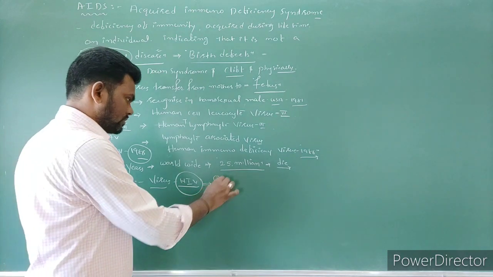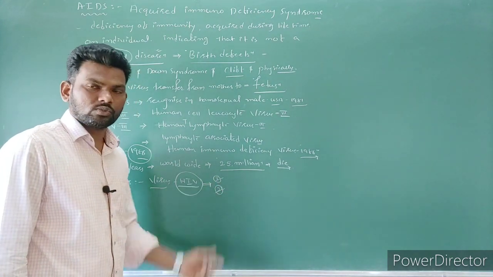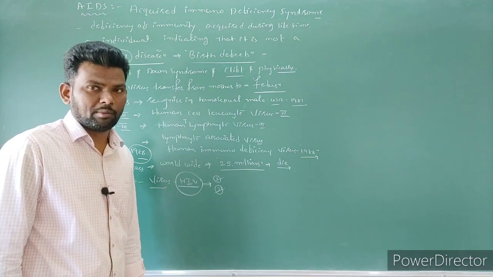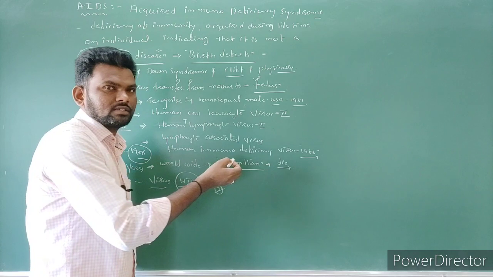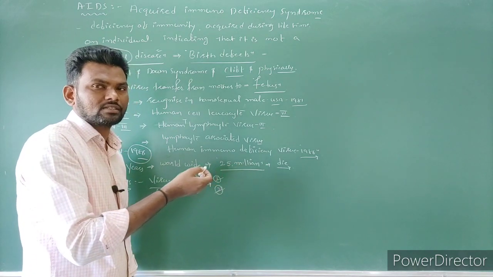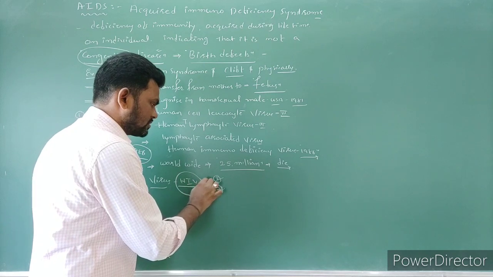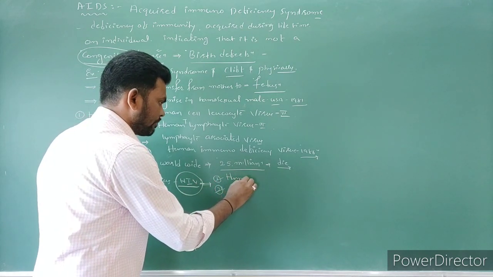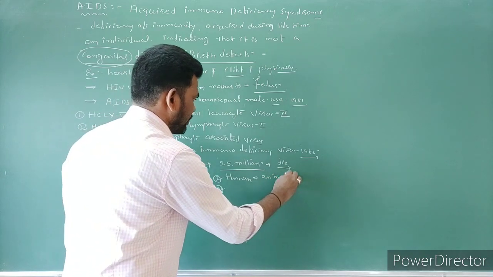So these are the two points. Next, one more point. Generally, viruses are of two types: plant viruses and animal viruses. But this one is an exception. Generally, plant viruses contain RNA and animal viruses contain DNA. This HIV virus causes disease in humans, so we can consider it an animal virus.